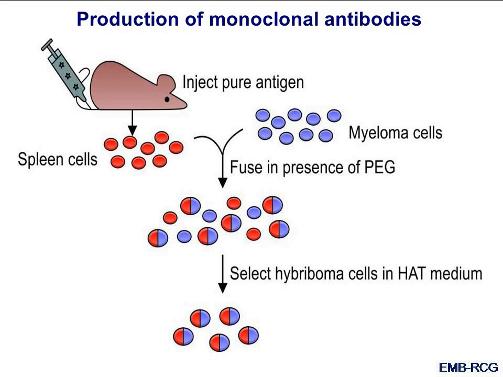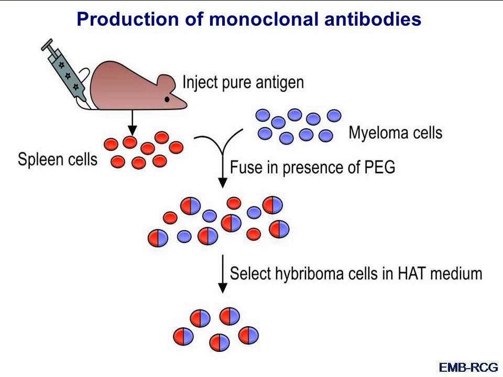So we inject a pure antigen into a mouse, we take out its spleen cells, we take some myeloma cells, and we put these myeloma cells, the spleen cells, plus polyethylene glycol together. So some of the B lymphocytes will fuse with some of the myeloma cells, and hybridoma cells will form. And by putting all these cells in HAT medium, we select the hybridoma cells.